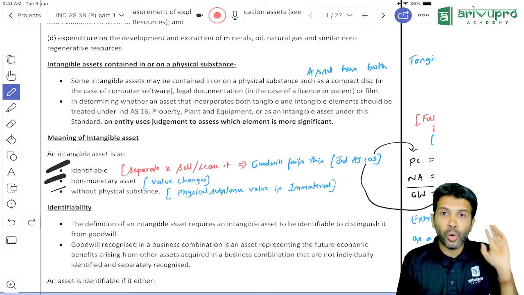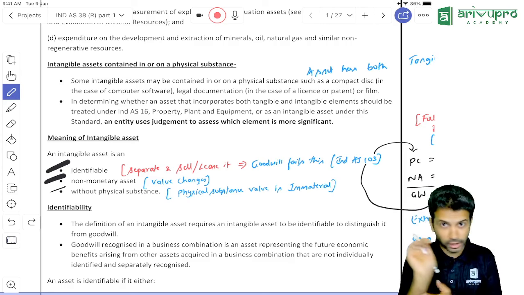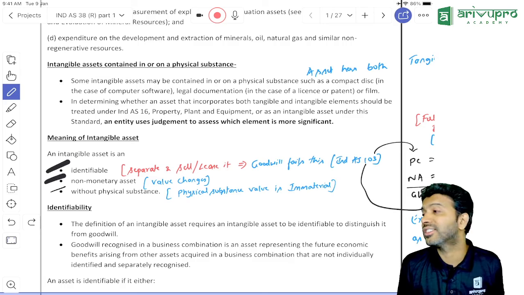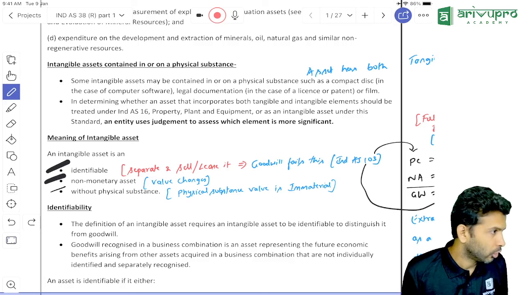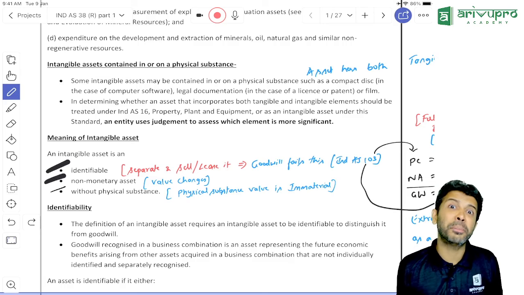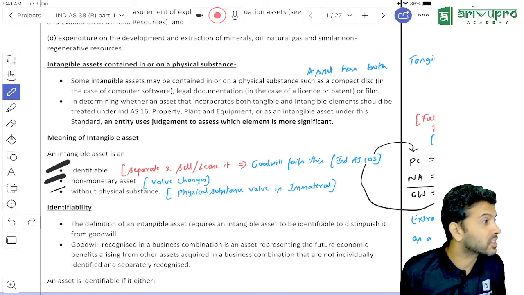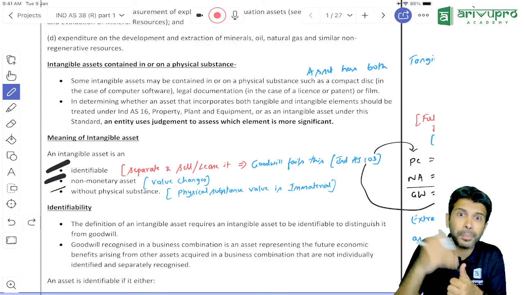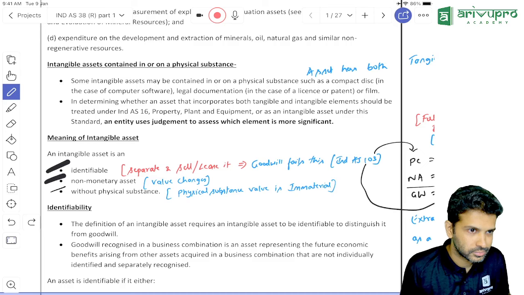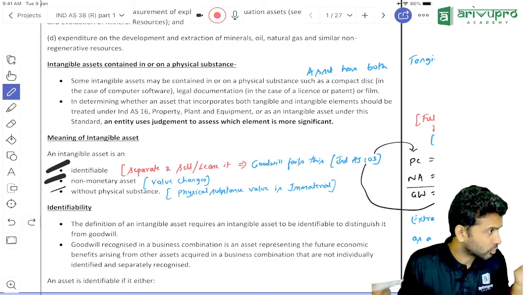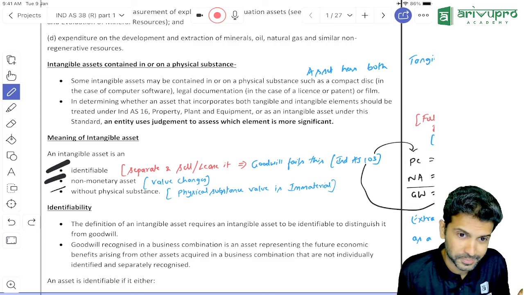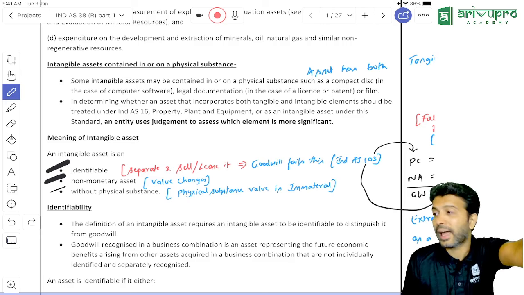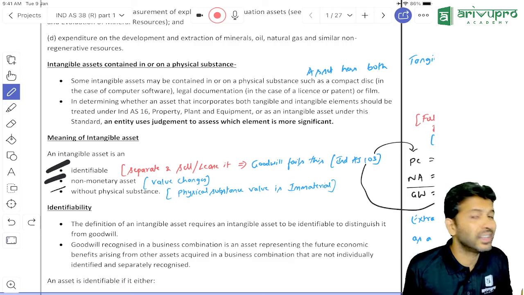All right, sir. Now Skandan's question is, what if the value of the physical substance is material? Skandan is trying to say, sir, I purchased a laptop. Laptops come with pre-built software like Windows, and I got software like VLC. So some software was already installed. I paid 1 lakh rupees to purchase a laptop, and the laptop came with some pre-built software. In this case, what to do?